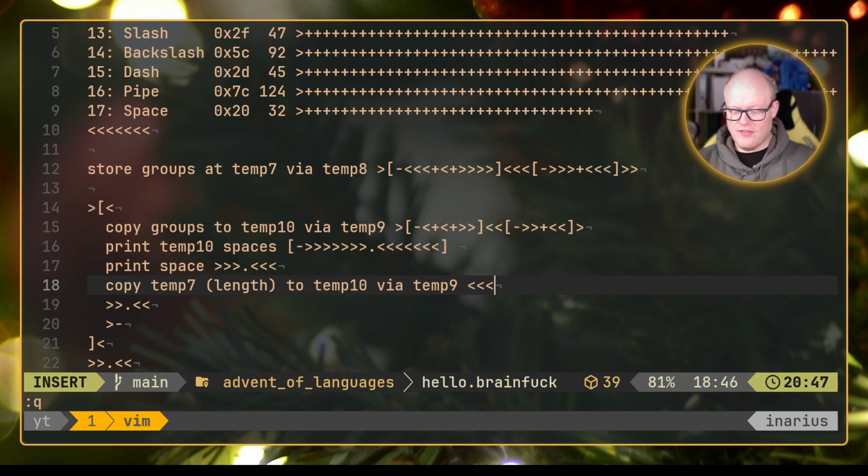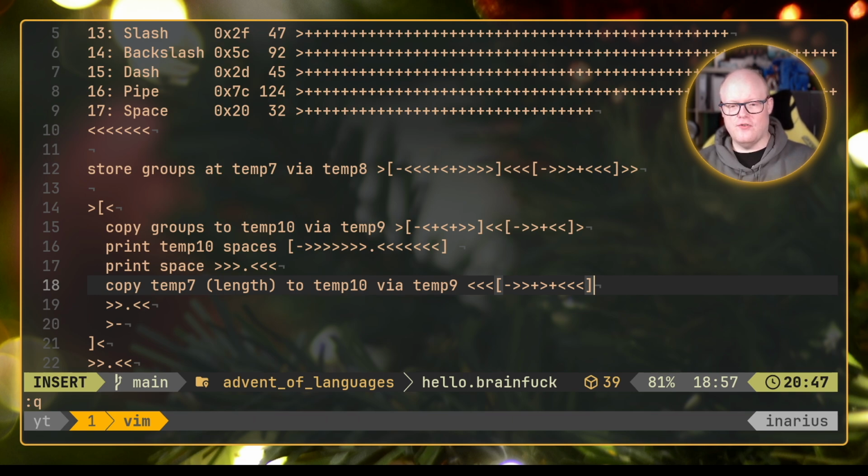So we go back there, then we start our loop, we decrement that, then we go to our target, which in this case would be temp 9 first. We increment that, we go one further to temp 10, we increment that, and then we go back to temp 7 again, exactly. And now we have transferred the value of temp 7 to temp 10 and temp 9.